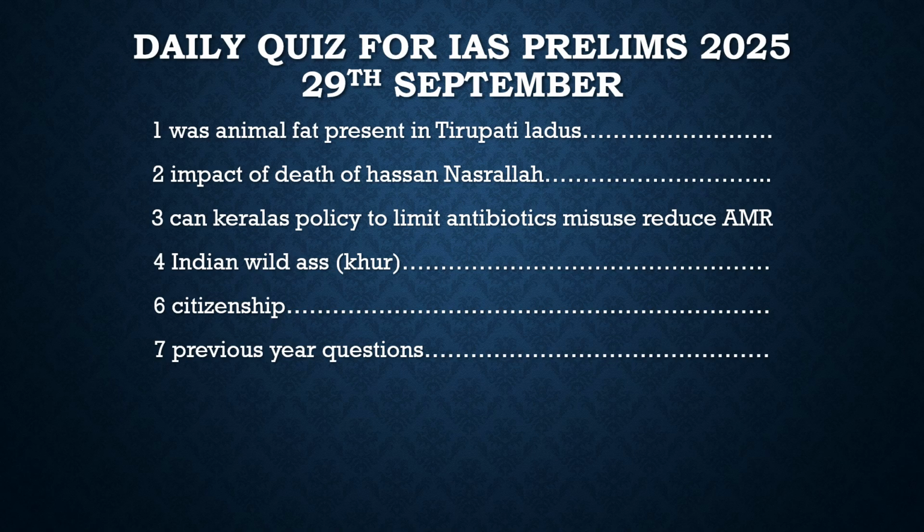And with respect to that, there are five ranges: S1, S2, S3, S4, S5. These five parameters have their own ranges, and once it is tested and it goes out of the range, then the ghee which has been used to make these ladoos is adulterated. So who gave this?